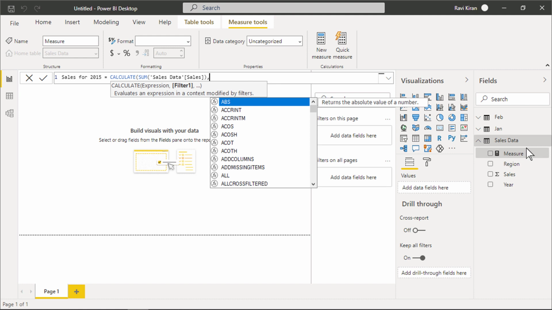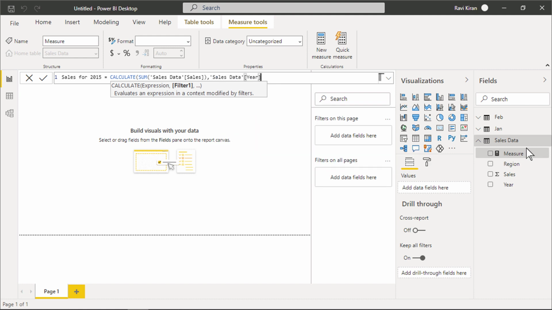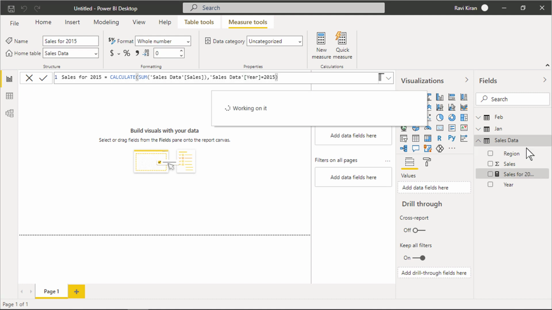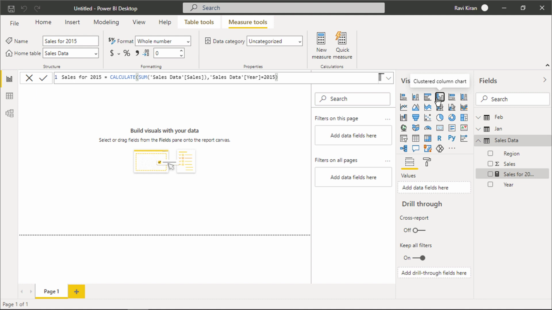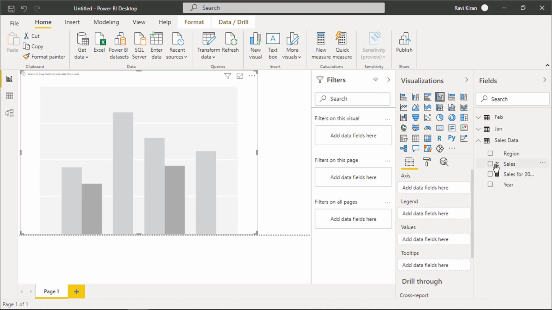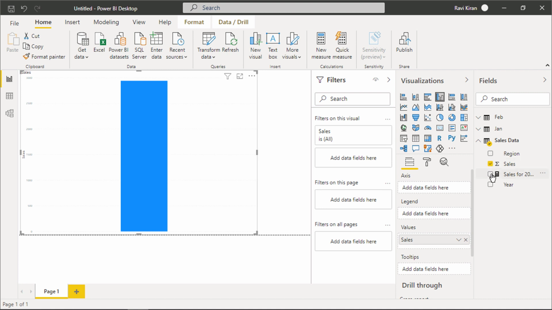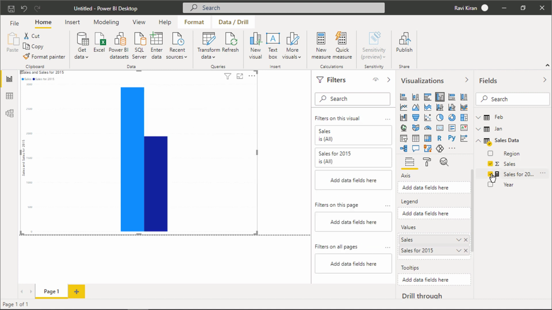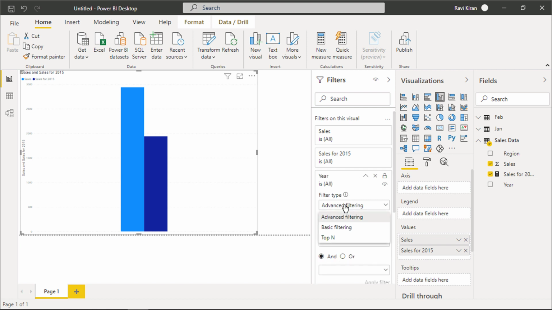To define the sales data only for the year 2015, set the year to 2015 in the filter expression. Once done, let's create a column chart visual and plot the sum of sales, and plot the sales only for the year 2015. Let's use the year field as one of the filters.